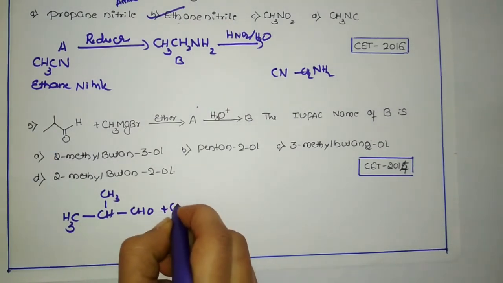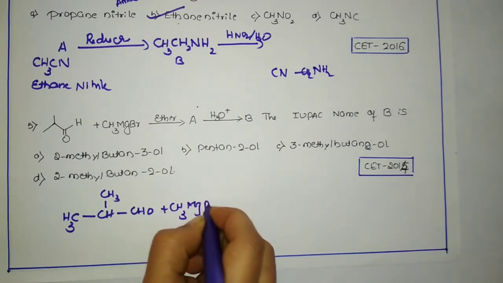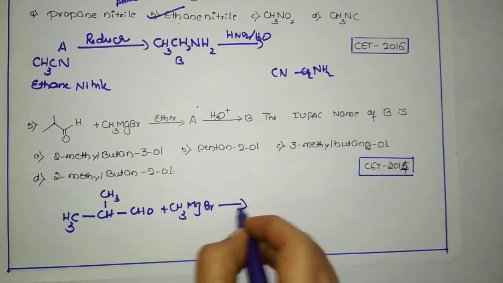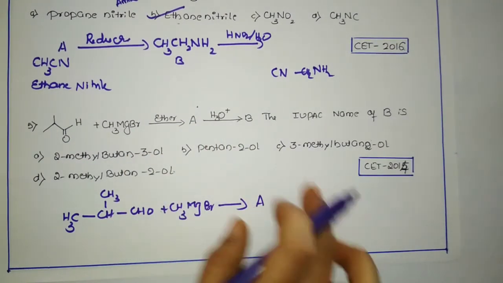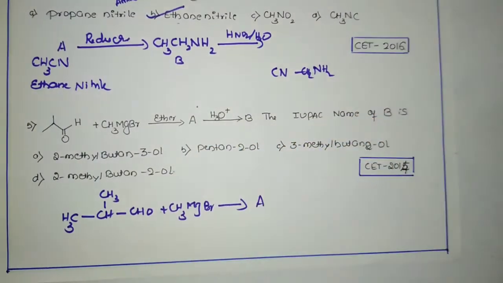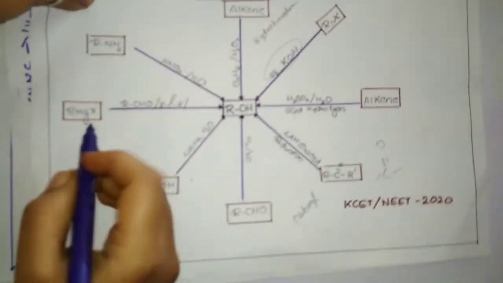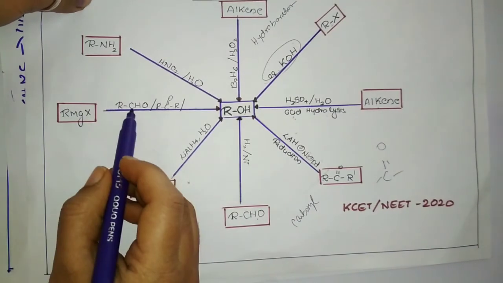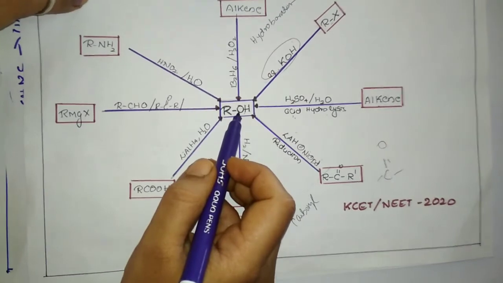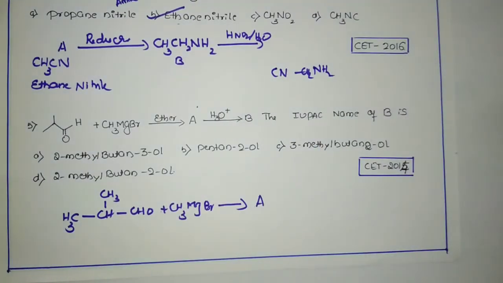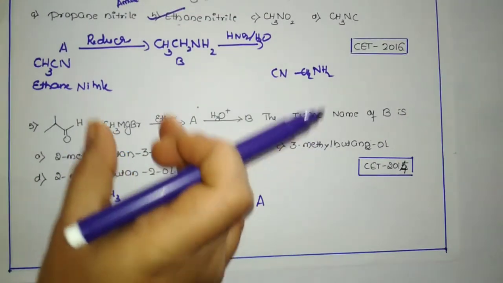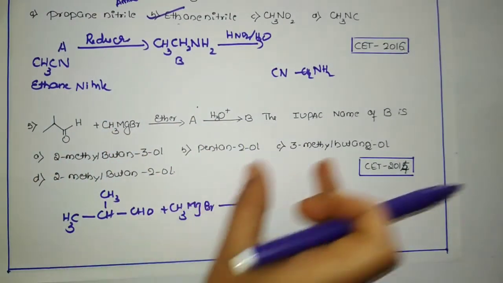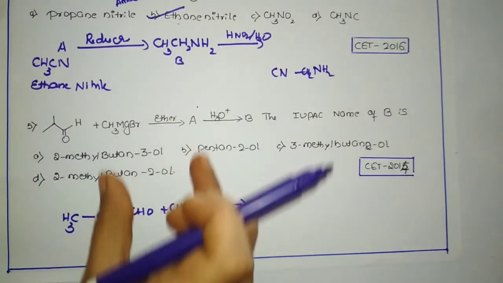When this aldehyde is treated with a Grignard reagent, what is compound A? When compound A undergoes hydrolysis, it will give B. We need to find the IUPAC name of B here. Quite simple. When the Grignard reagent is treated with an aldehyde or ketone, we are going to get an alcohol. So the final compound is an alcohol, we already know. But you should know the mechanism, what might be the product over here. This is a part of aldehydes and ketones in the carboxylic acid chapter as well, but since we are getting the product alcohol here, I thought of taking it in this chapter.